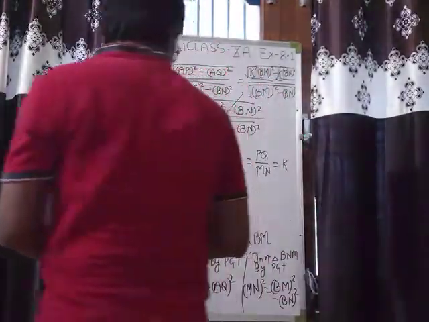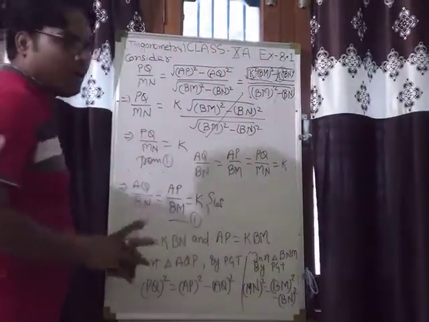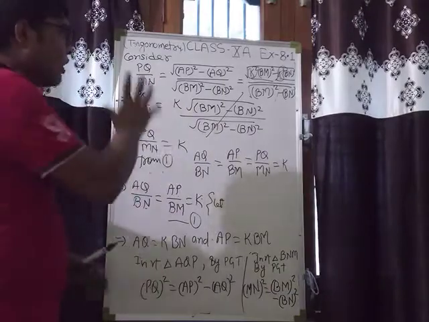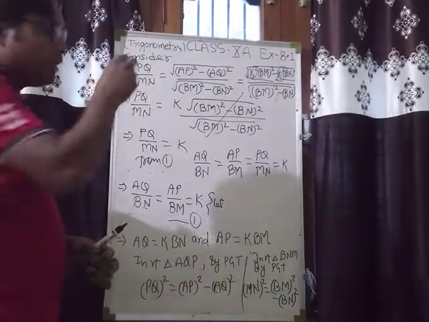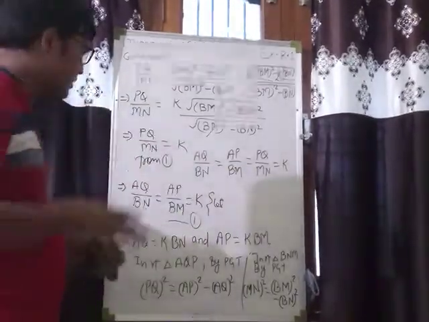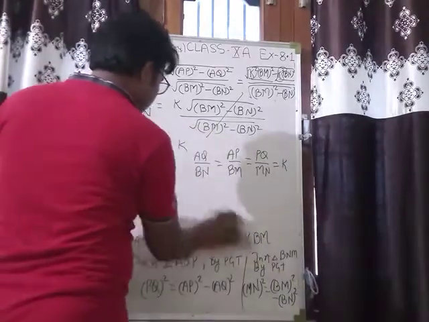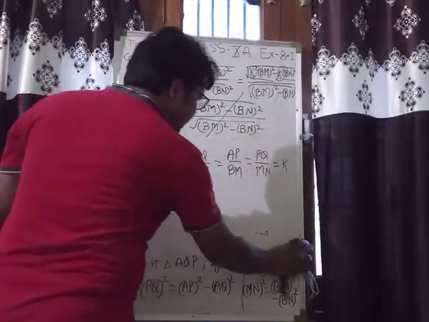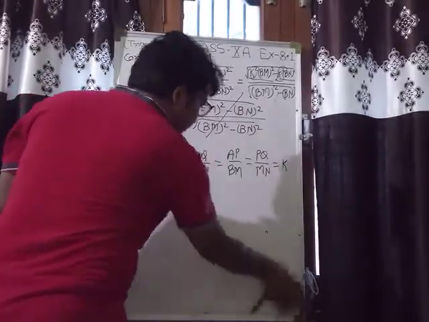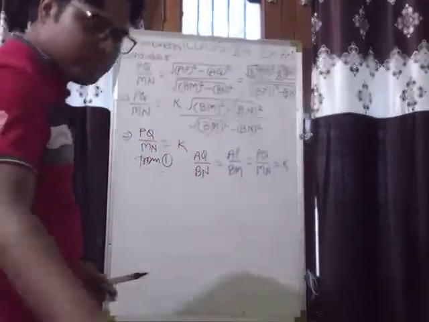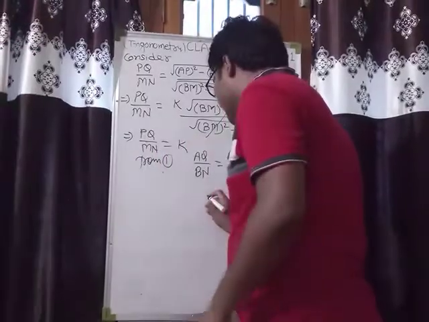आई एम गोइंग टू मेक द ट्राइंगल अगेन. I again advise you, pause the video and note down every step of this question. That is very important question. See, हमने क्या प्रूफ कर दिया यहाँ से? I am going to make the figure of triangles again.